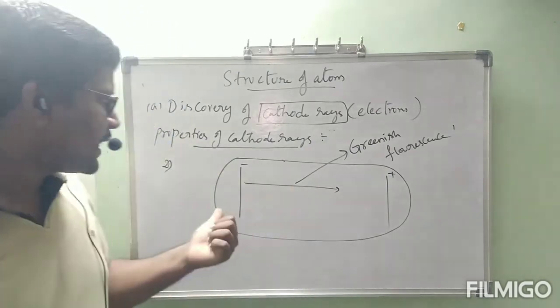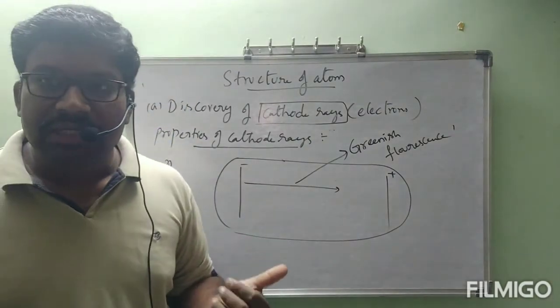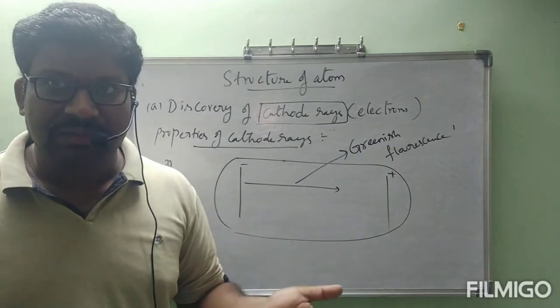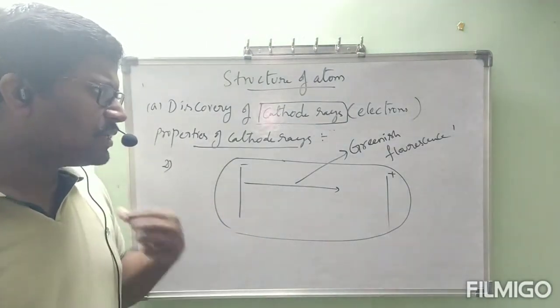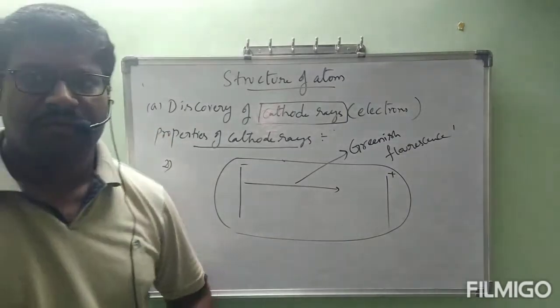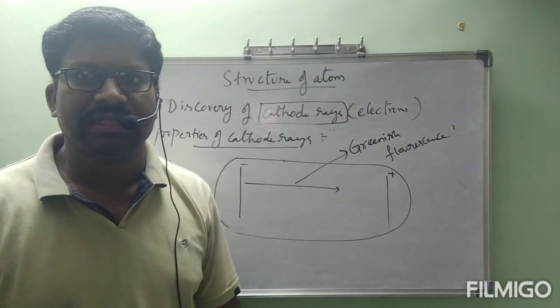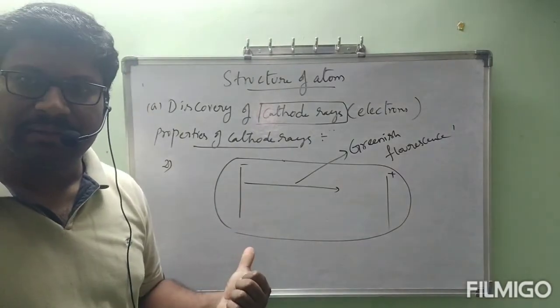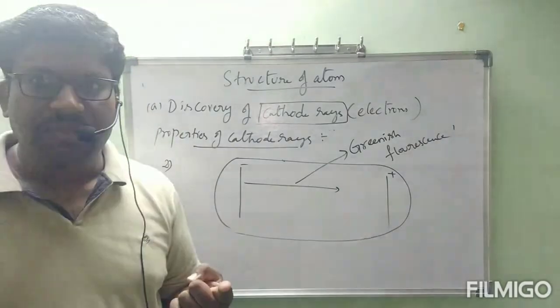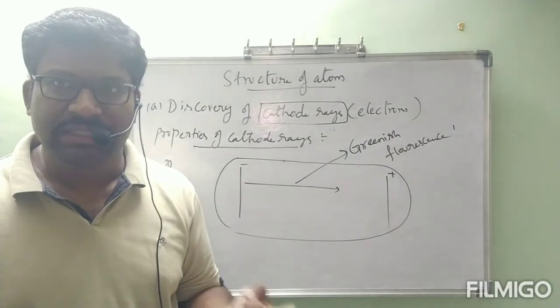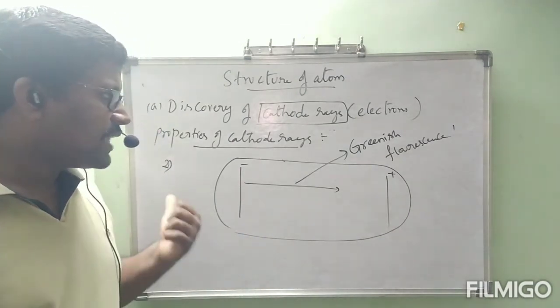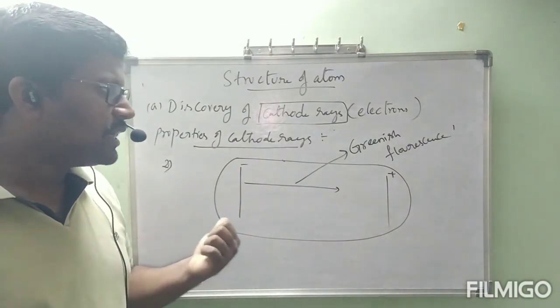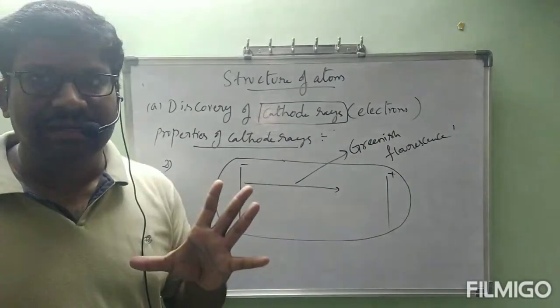Okay, what about the second property? If cathode rays fall on the glass tube, we will get greenish fluorescence light. That is the second one. This is a simple property only. First one, cathode rays travel from cathode to anode in a straight line. Second one, when cathode rays fall on the glass tube, we will get greenish fluorescence. Green color light will be observed.